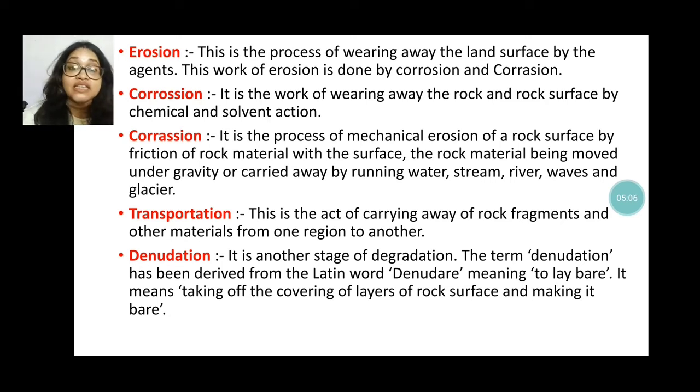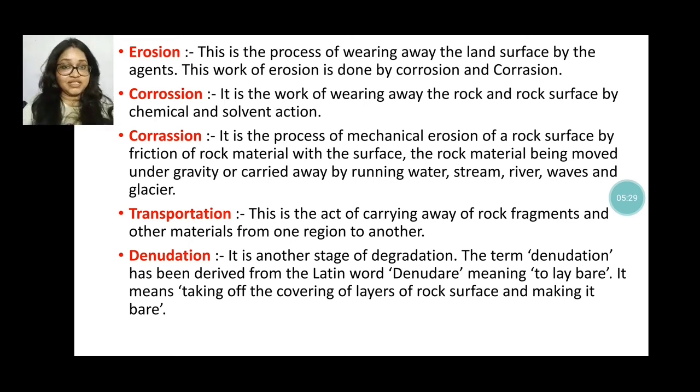And corrasion, what is this? This is totally a mechanical process, by which the rock surface wears by friction when two rocks rub against each other, or also by temperature, when the rock loses its hardness and again divides into small rocks.